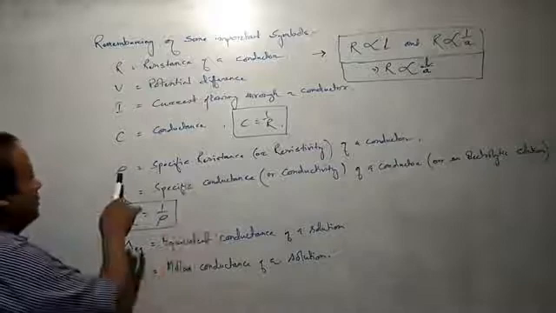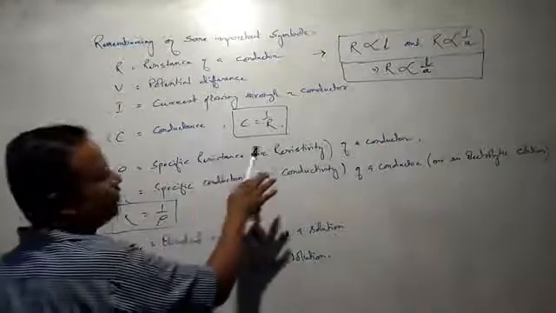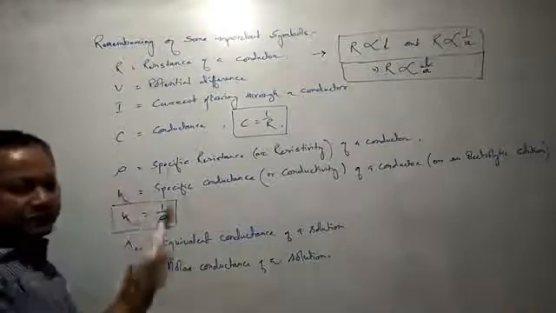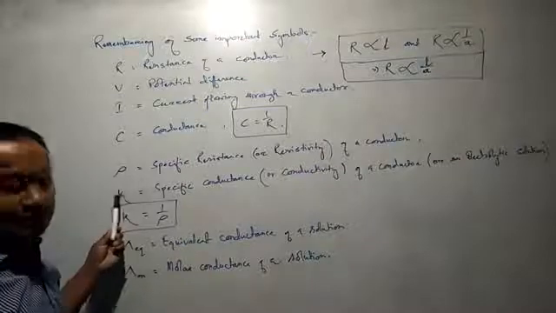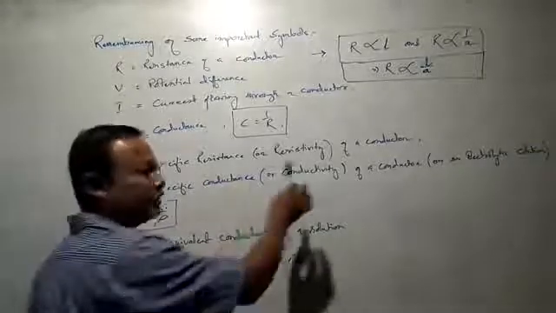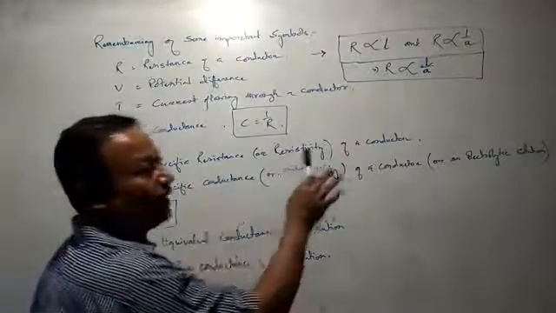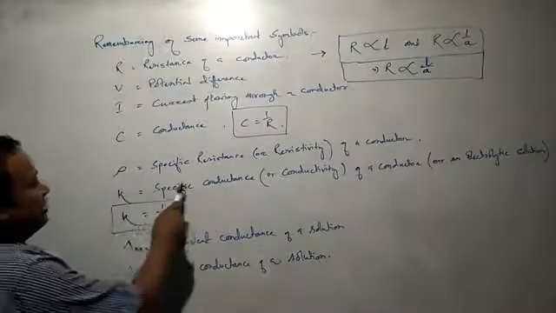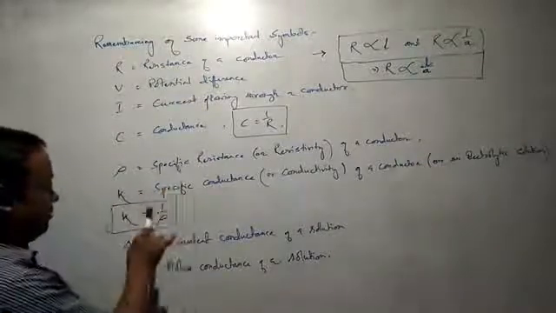This is the symbol for rho. Rho represents the specific resistance or resistivity of a conductor. This is the symbol for kappa. Kappa represents the specific conductance or conductivity of a conductor, or of an electrolytic solution. Clear? We know that specific conductance or conductivity, kappa, is the reciprocal of specific resistance or resistivity.